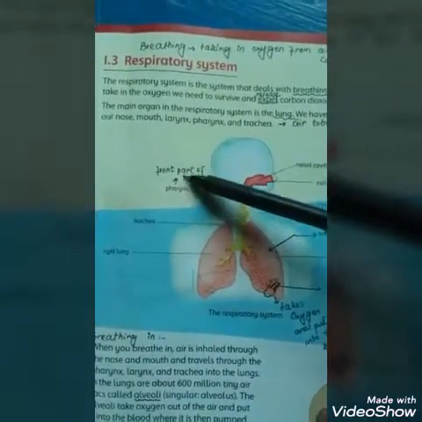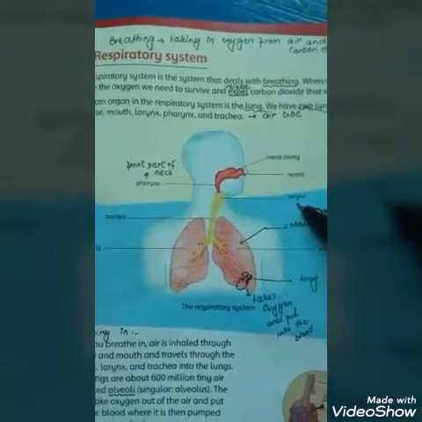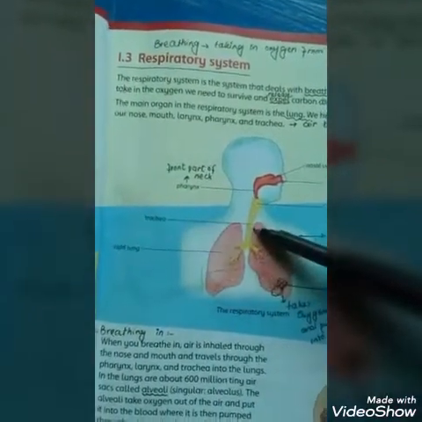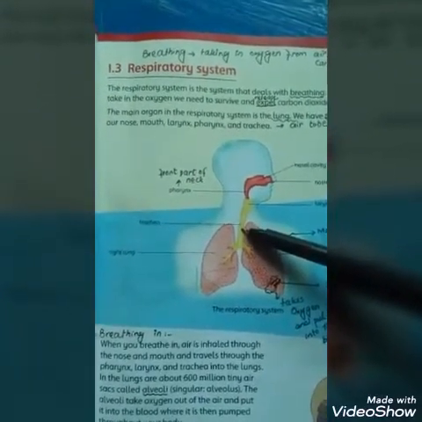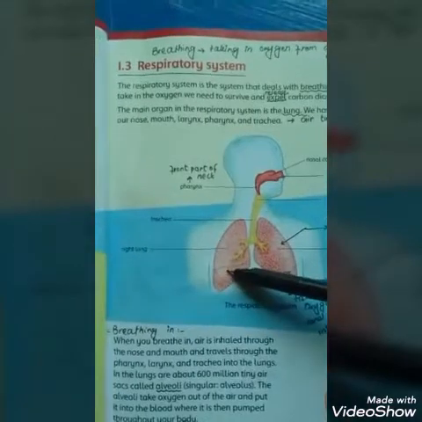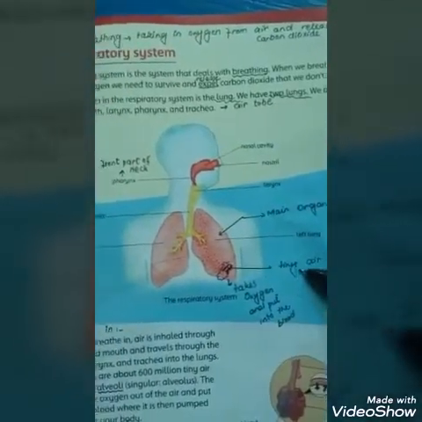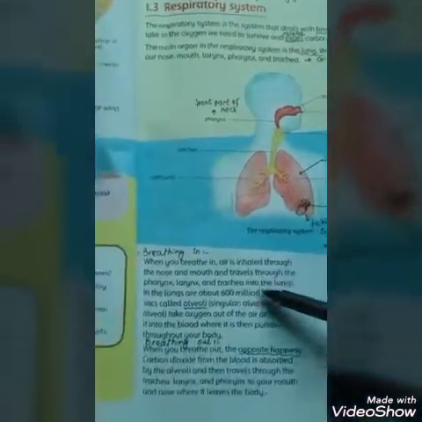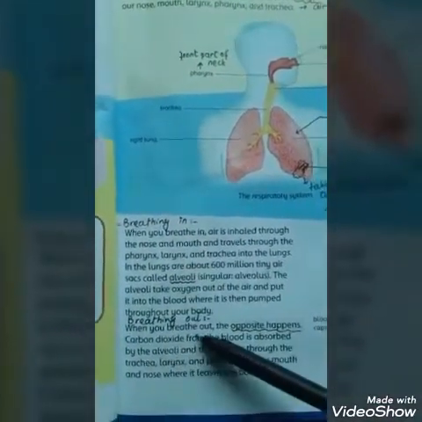Then pharynx. Pharynx, front part of your neck. Beneath the pharynx, larynx is present. After larynx, trachea is present. Trachea is an air tube that passes oxygen or air into the lungs. This is right lung and this is left lung. This is the whole picture of respiratory system. Now come towards the breathing process. Breathing in and breathing out.